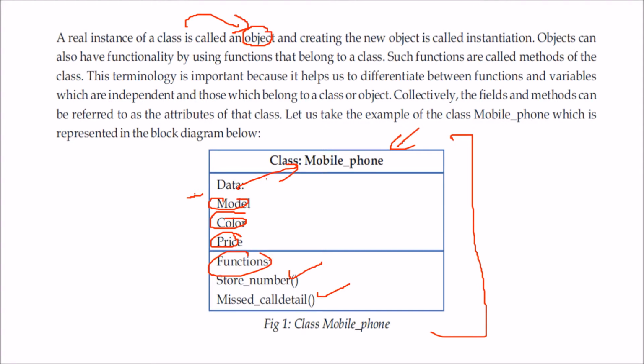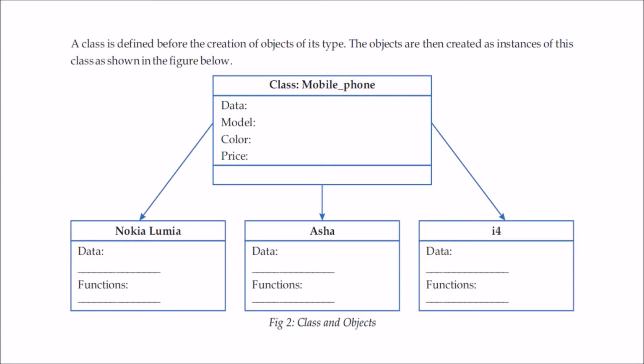It consists of two things, data and functions. These fields and methods are called the attributes of the class. So this is how we can make a class. This is a class which is called a mobile phone. Now a class, as we defined before, objects are then created. That object can be created from a class.